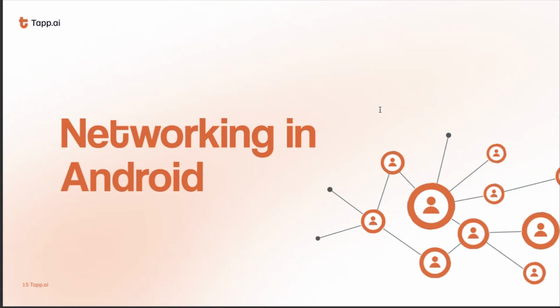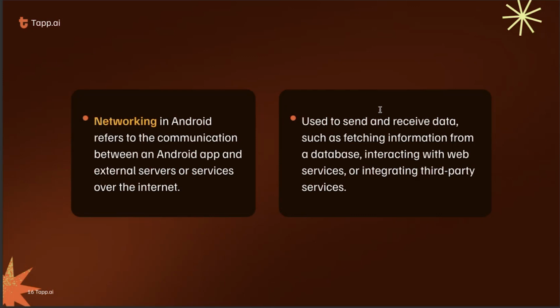Now, networking. Suppose that you have sent a message and the receiver receives your message. How do they receive your message? All of this is done over the internet using networking. Networking is the concept where our application connects with the server to send and receive messages globally. Suppose we are making a chatting app. We have to send a message to a receiver, so over the internet, using networking, we send our message to the receiver's end.